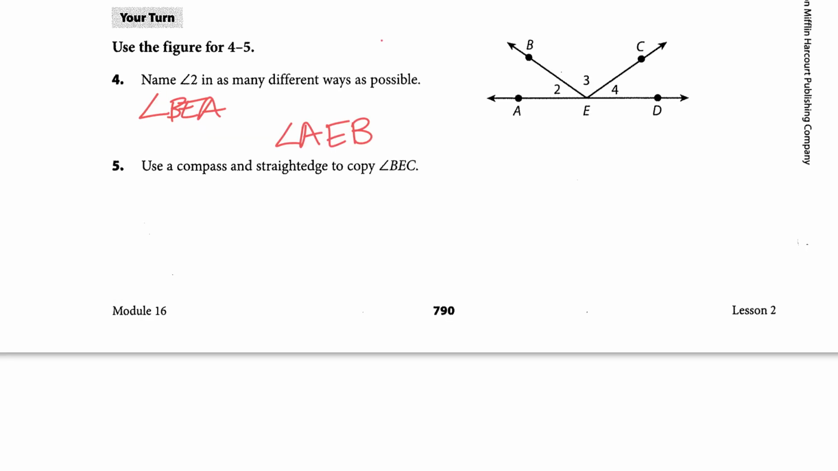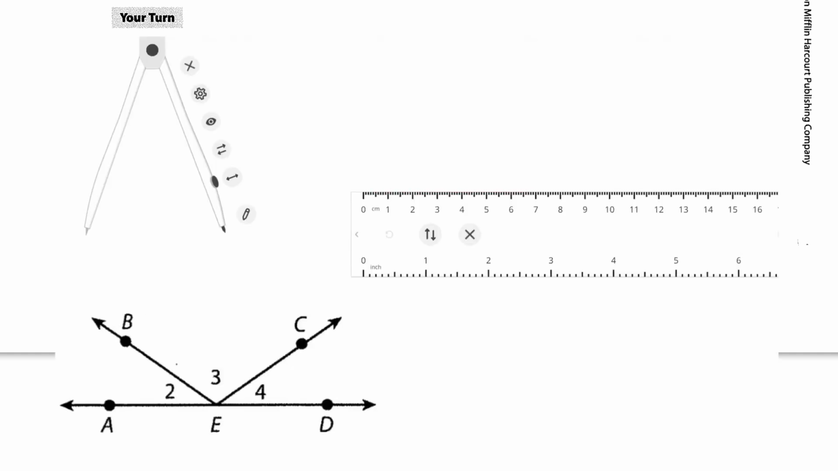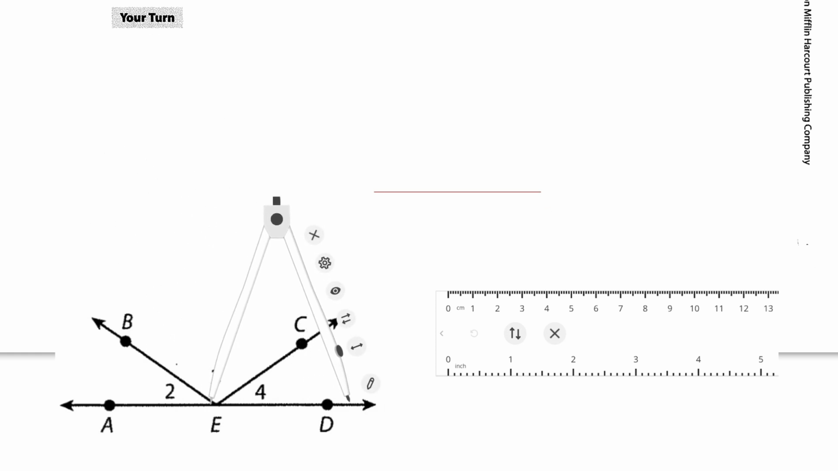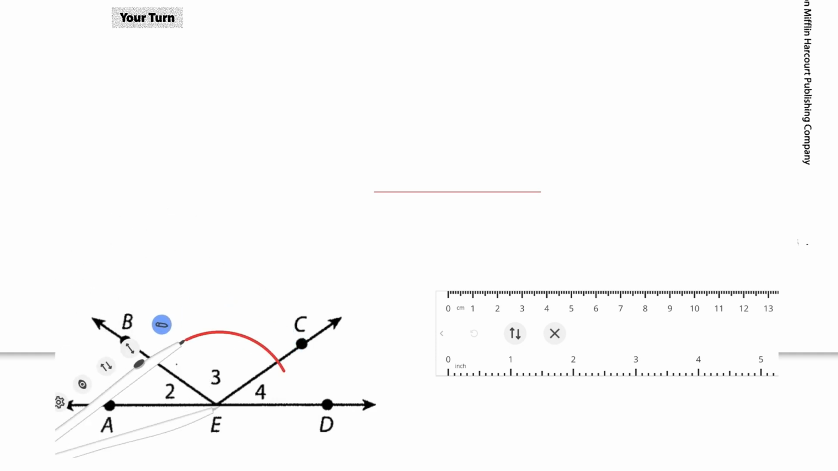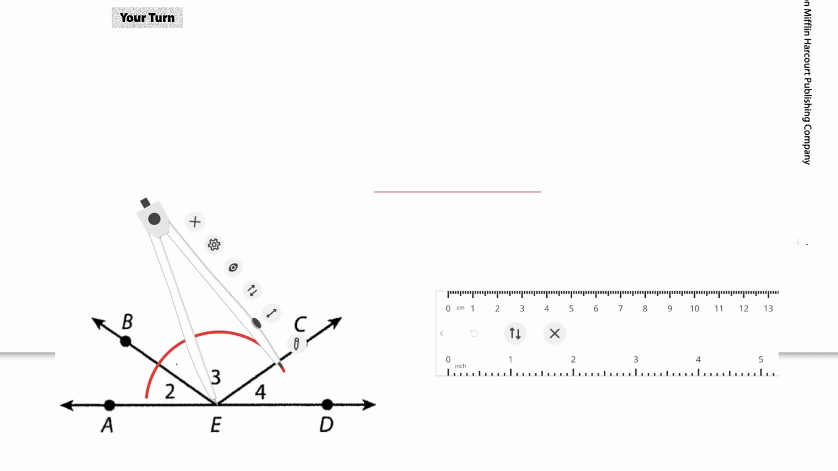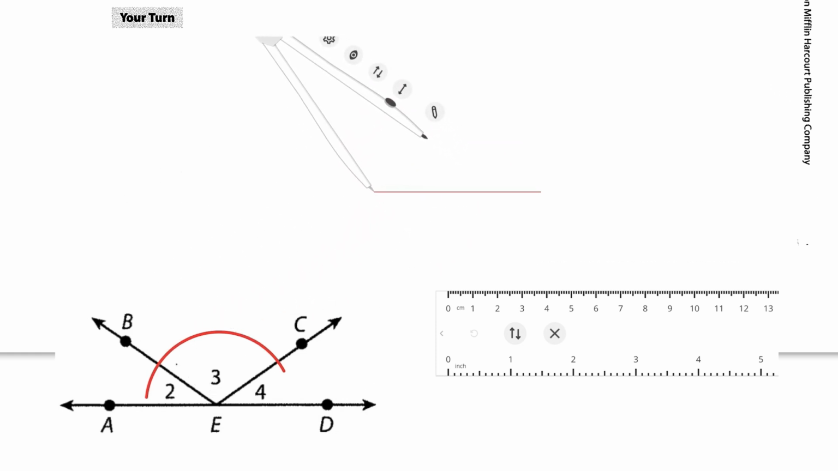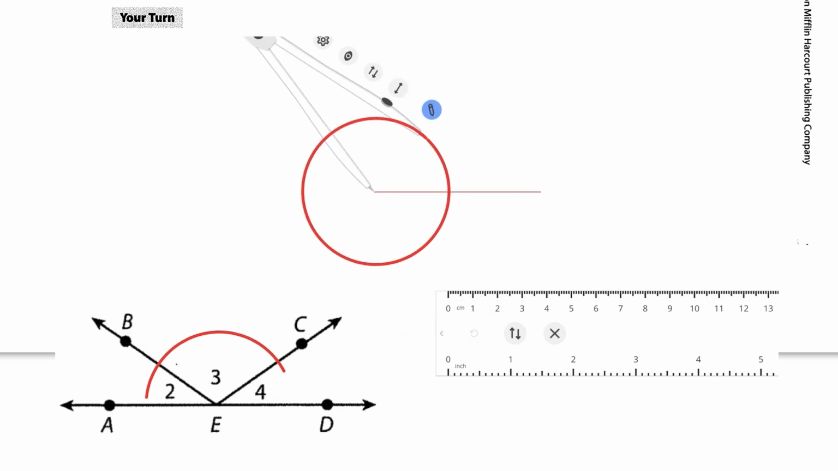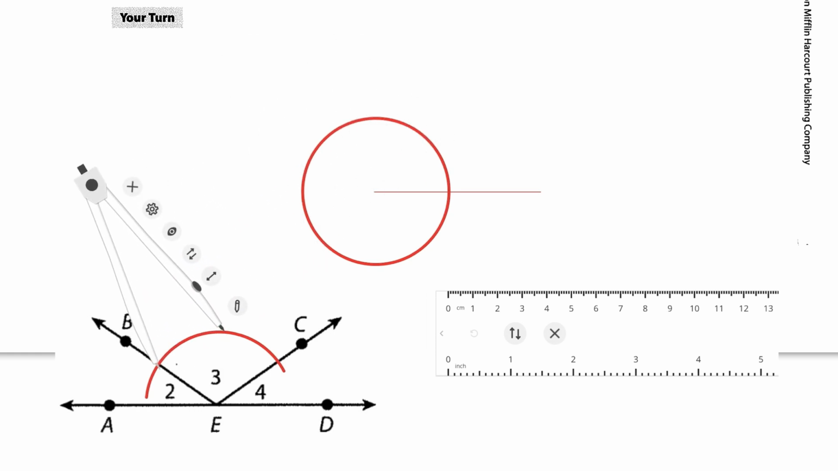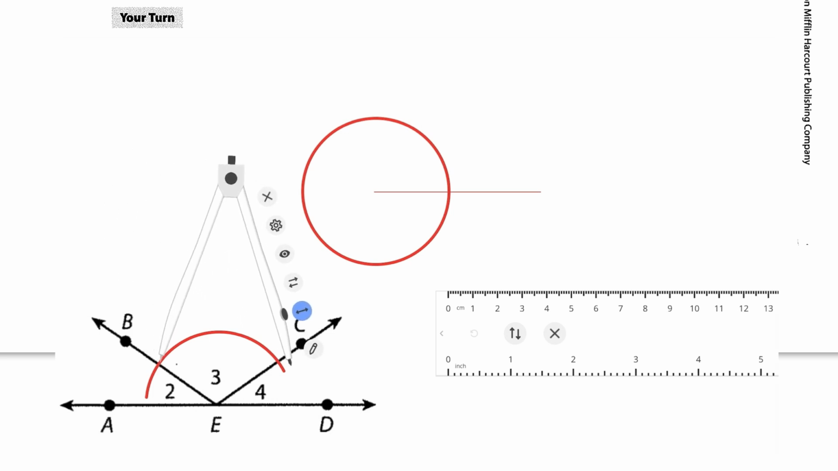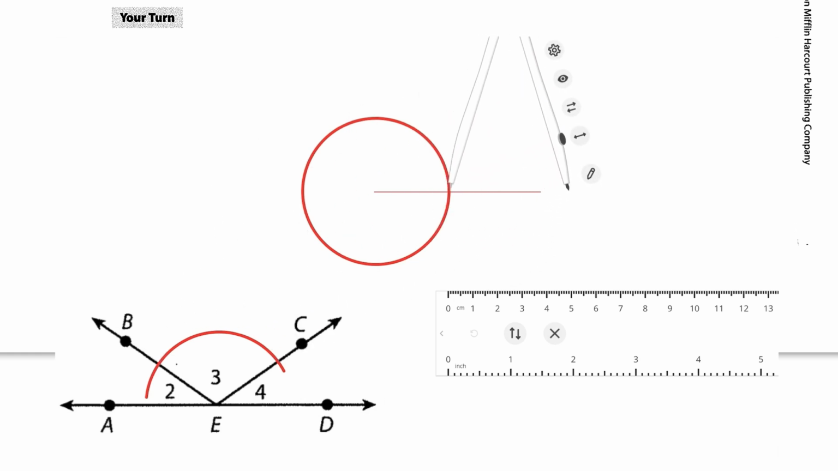Use a compass and straight edge to copy angle BEC. Start by drawing a ray. Then you're going to draw an arc over angle BEC, making sure you intersect both rays. Then swing that arc on the ray that you just drew. It doesn't necessarily need to be a full circle here, but it does need to be wide enough to get both of the rays. Then you're going to open your compass up to the distance of the angle, or between those two points of intersection.